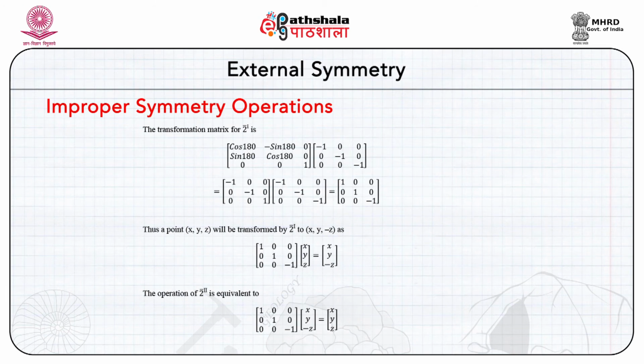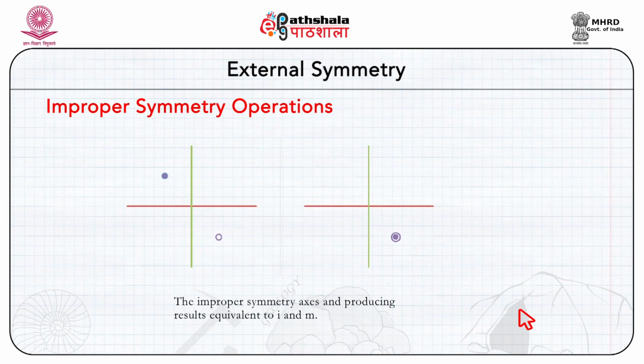Thus, we can verify that x y z and minus x minus y z are equivalent to each other under 2. Pictorially, we can see the difference between bar 1 and bar 2 symmetry axis. In bar 2 symmetry axis, there is a symbol which is the filled green blue color dot encircled by a vacant circle, which represents the mirror plane, that is the reflection of a point symmetry element on the other side. So, bar 2 is equivalent to a mirror plane.